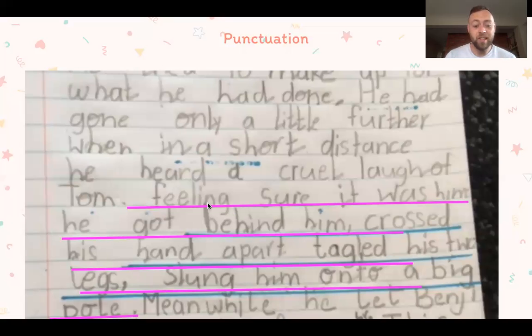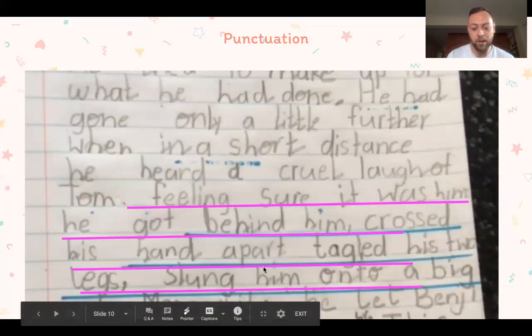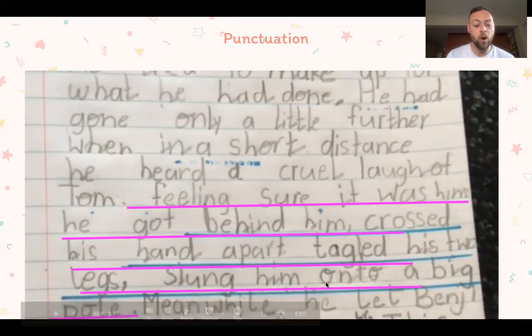Punctuation. So this was a really good story. I really enjoyed reading it. And it said, "feeling sure it was him. He got behind him, crossed his hands apart, tangled his two legs, slung him onto a big pole." Whew. That's a very long sentence with lots going on.